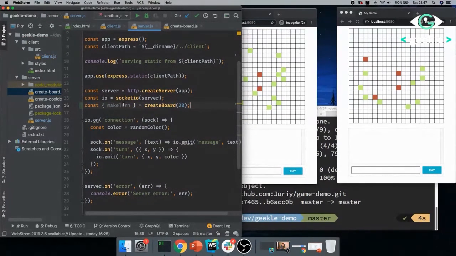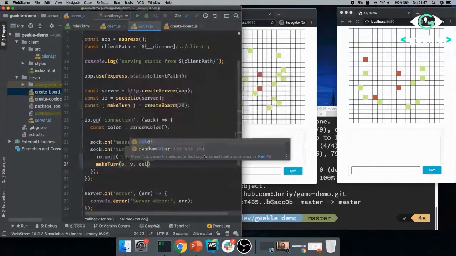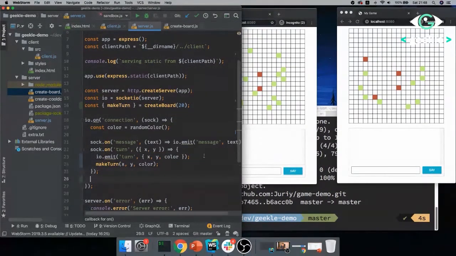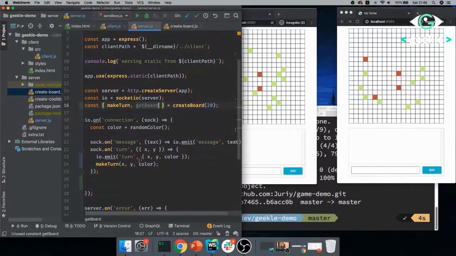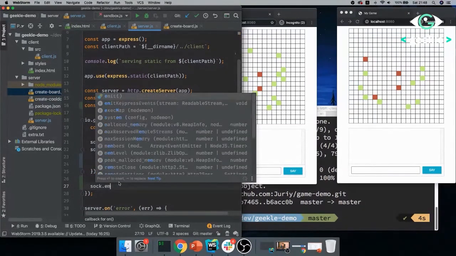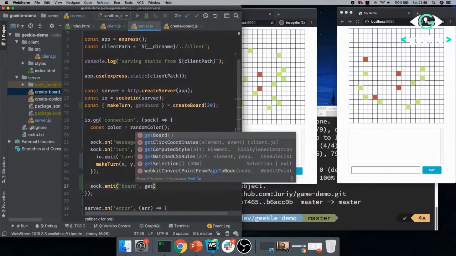This make turn, in reality, is just setting the value in the array, so there is no magic there. And we'll say that whenever we have a turn, say make turn XY color. And we're saving the board, and it's time to give it back. And whenever the user is connected, I'll just take the current state of my array. It's a get board function that I built for that. And I'll send a new type of message, and I'll send get board.